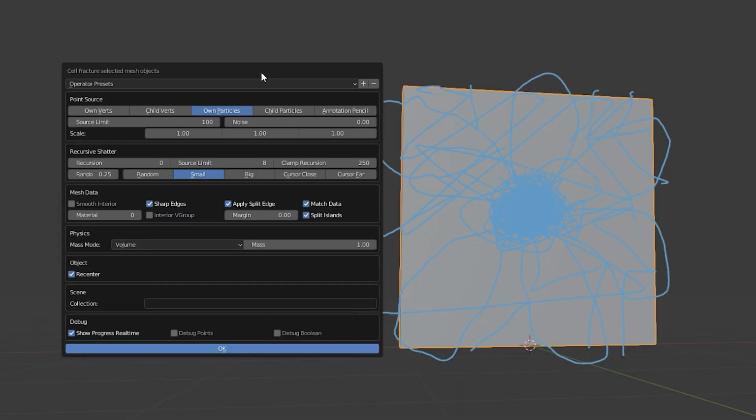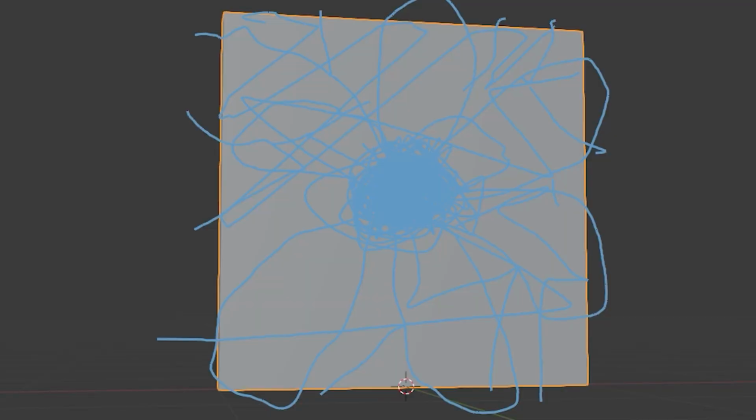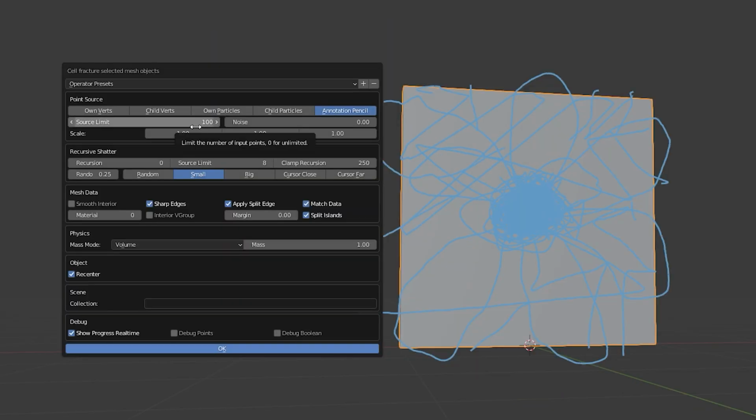Now, one option that you're gonna see is pretty obvious: instead of using own particles and child particles, let's go ahead and click Annotation Pencil. All that's gonna do is tell Cell Fracture to use that drawing, that beautiful masterpiece that we just made earlier, to determine where these fragments or pieces are going to be. Now on source limit, I'm going to change this from 100 to 200, but you can make this whatever number you want.